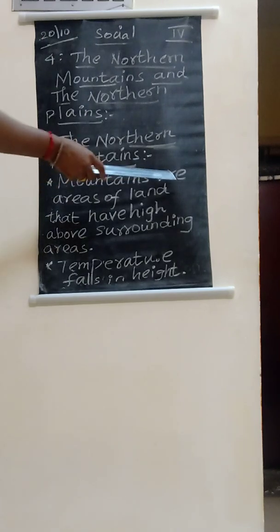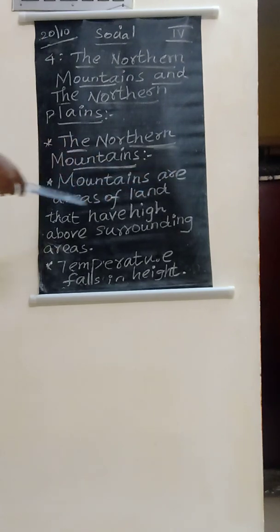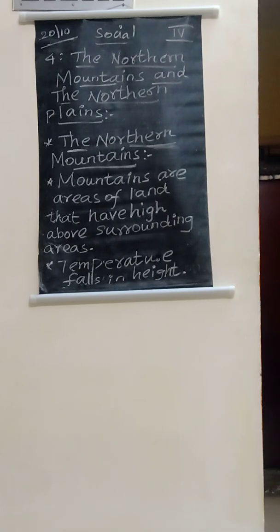Mountains are areas of land that are high above the surrounding areas. Mountains are located on land. Compared to other places, mountains are high. They are located in high places because a mountain has a peak, isn't it?